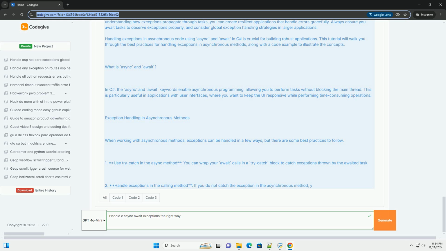Conclusion. Handling exceptions in asynchronous C# code is essential for creating reliable applications. By following best practices and using structured error handling with try-catch, you can ensure that your application responds gracefully to errors, making it easier to maintain and debug. Always remember to test your error handling paths to ensure they work as expected.